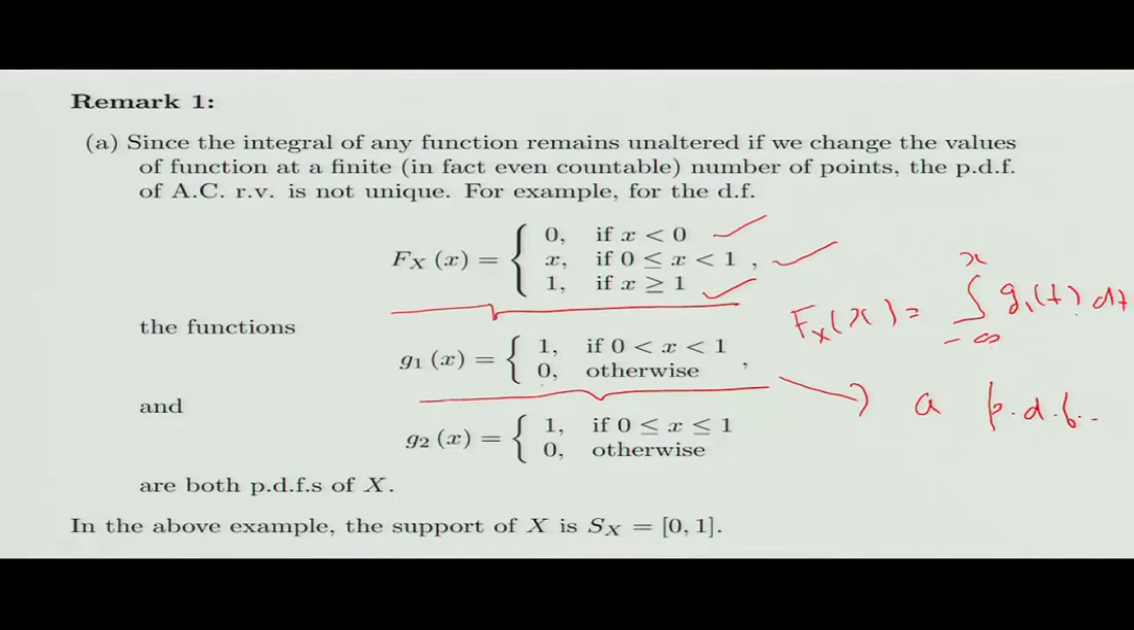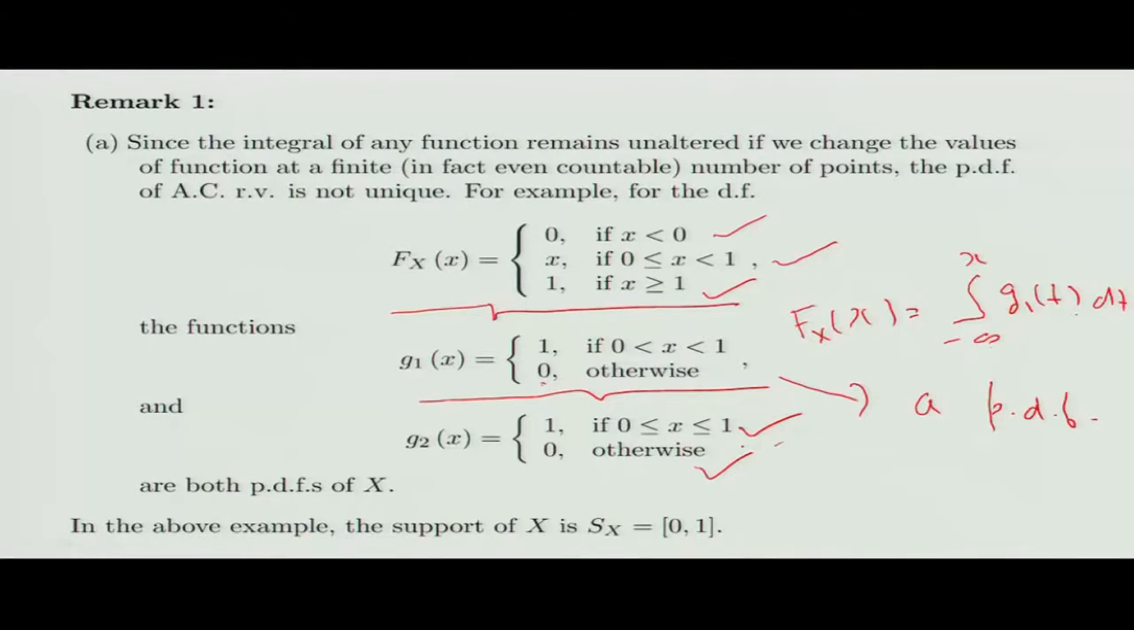But note that if I change the value of this function at a finite number of points, this integral is not going to change, so I'll get the same distribution function. That means if I change g1 at a finite number of points, I still get a PDF. So what I do is change its value at 0 and 1. At 0 and 1, I make its value go from 0 to 1. So that is what I have done over here. So this is also a PDF. The above example suggests that the PDF is not unique. Note that the probability mass function was unique in the case of a discrete random variable.